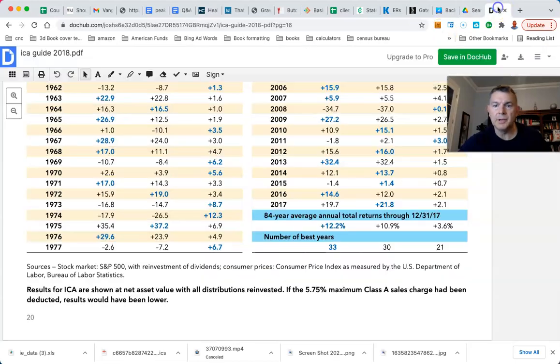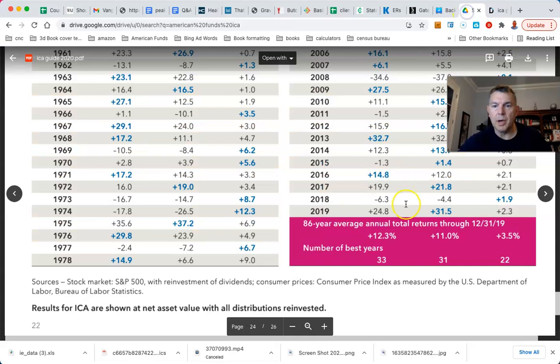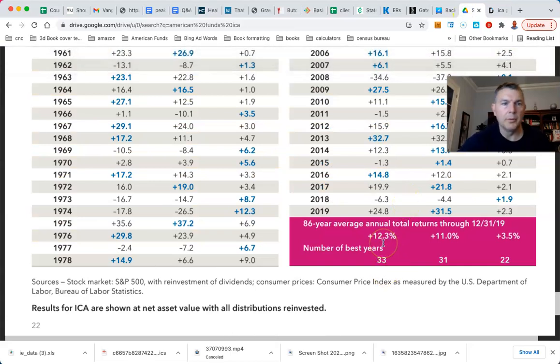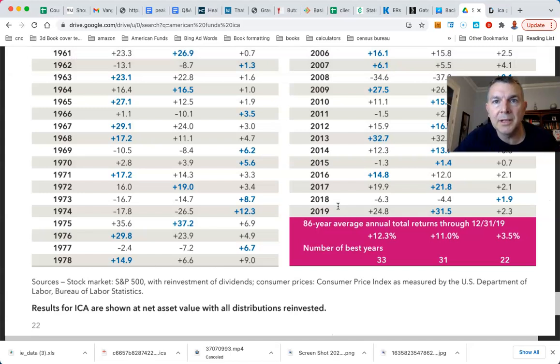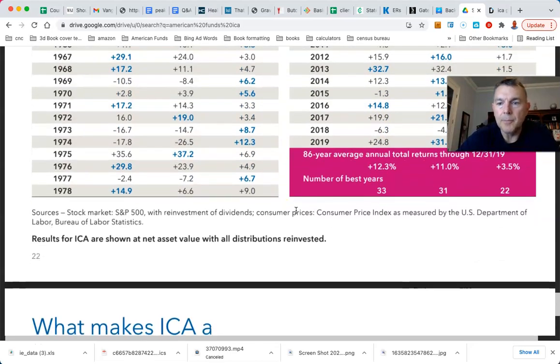Here's 2018. 12.2 to 10.9. So from 2018 to 2020, they increased 10 basis points, from 12.2 in 2018 to 12.3 in 2020, and 10.9 in 2018 to 11% in 2020. Anyway, so you can see that.